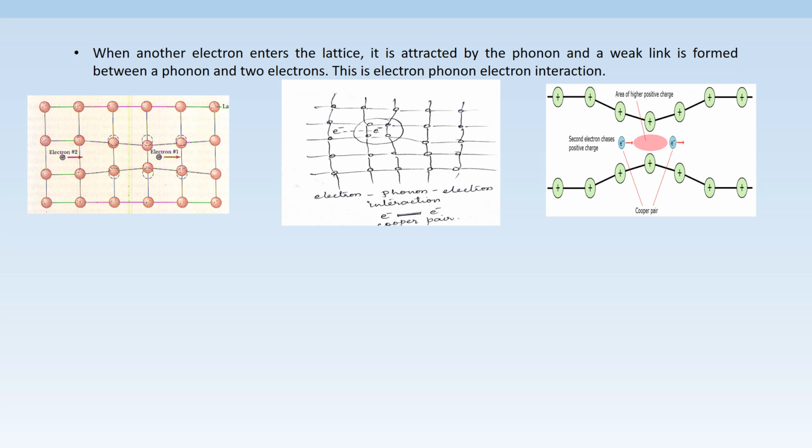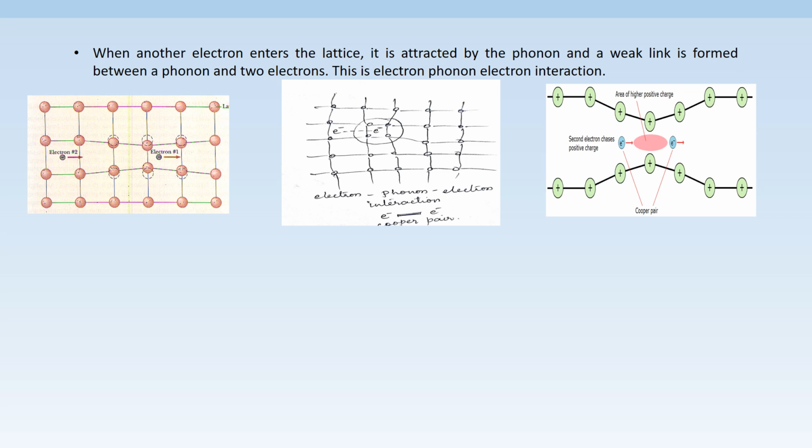So the two electrons which should get repelled attract each other through a phonon, and this electron pair is called a Cooper pair. Here, the two electrons easily move along the lattice without any resistance.